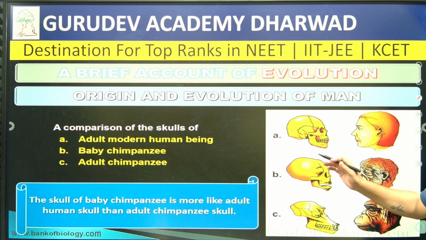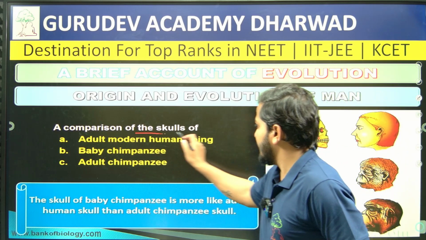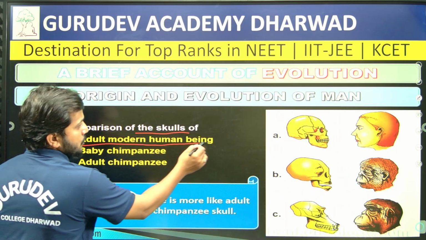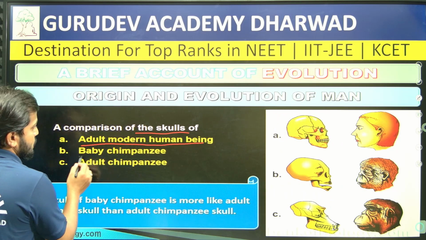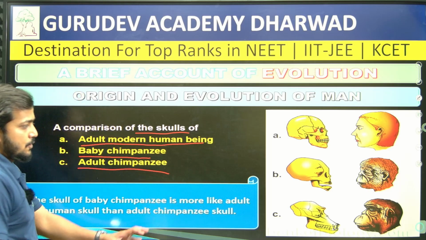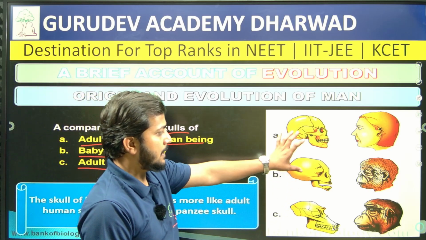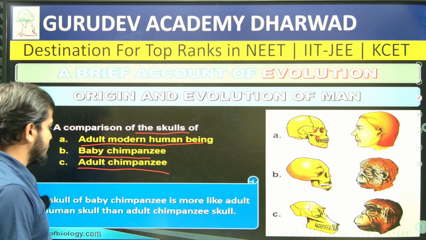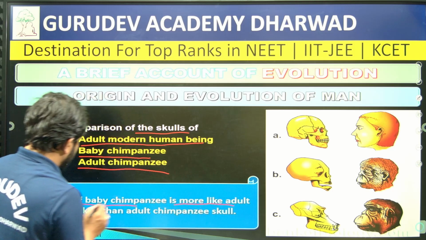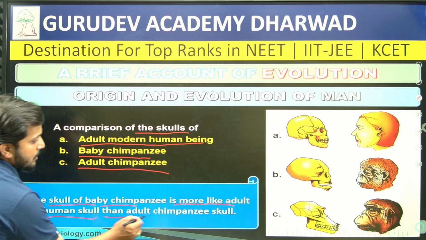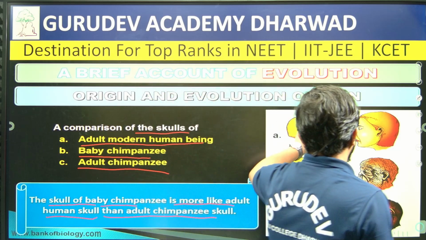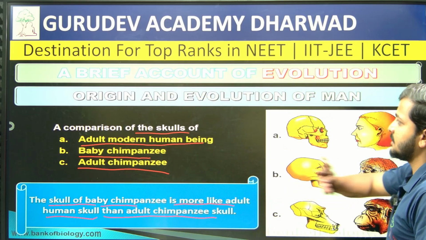Then comparison of the skull: the first one is the adult modern human skull, the second is a baby chimpanzee skull, and then the adult chimpanzee skull. You will find a few similarities between these skulls. The skull of a baby chimpanzee is more like the adult human skull than the adult chimpanzee skull. So the baby chimpanzee skull and the adult human skull are similar, right?